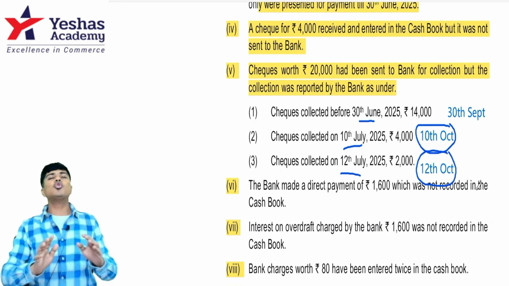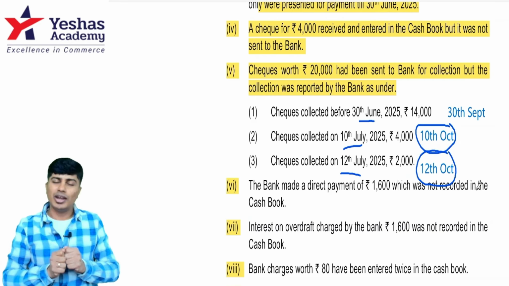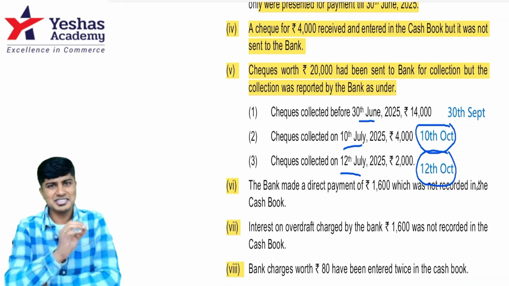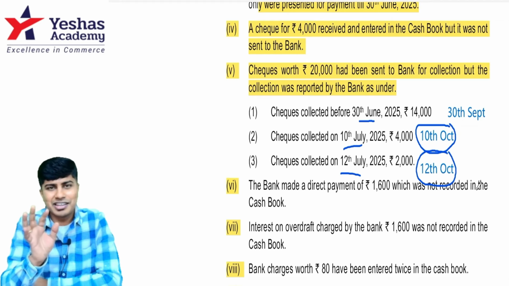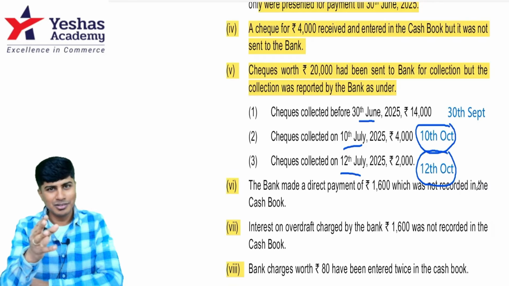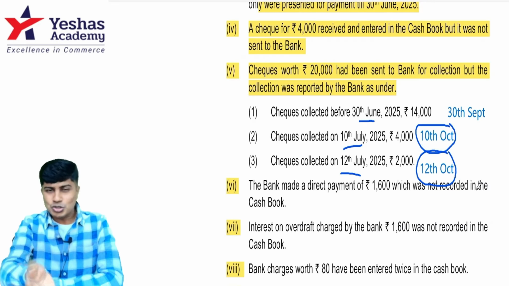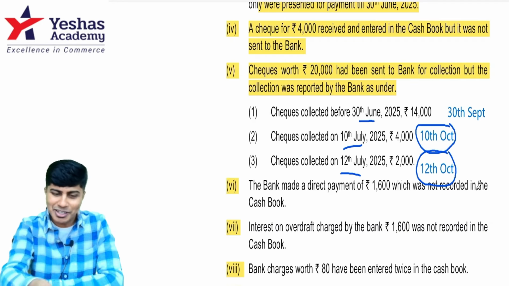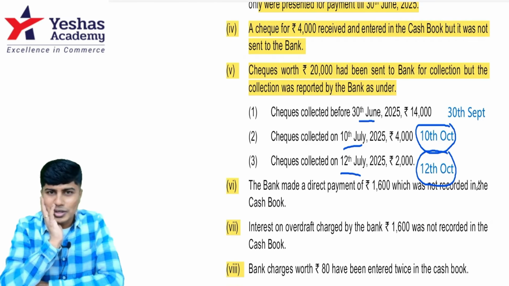So a lot of you who are sending the DM, you are right. In this case, this question paper has an error. Now don't say ICAI has made a mistake. No, it's a simple typing error. Don't make such a big fuss. You have solved questions like this in the past. You know it. It should have been 10th October and 12th October. Incorrectly, it is 10th July and 12th July.